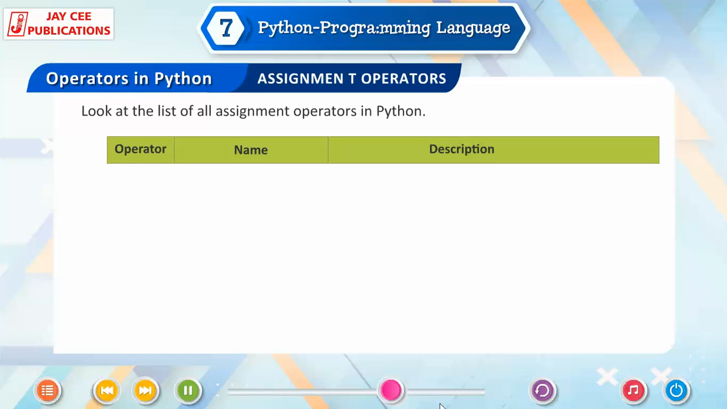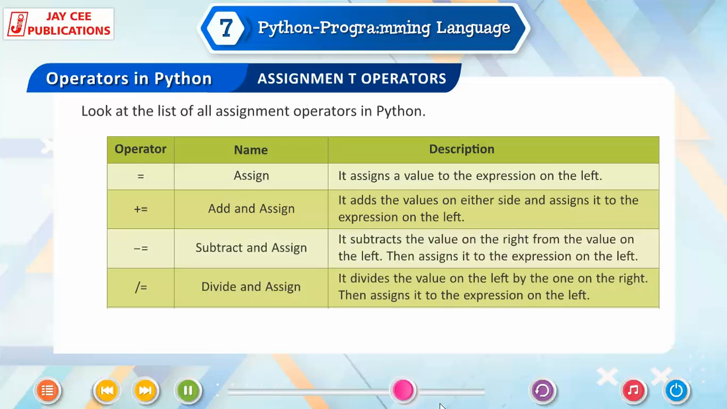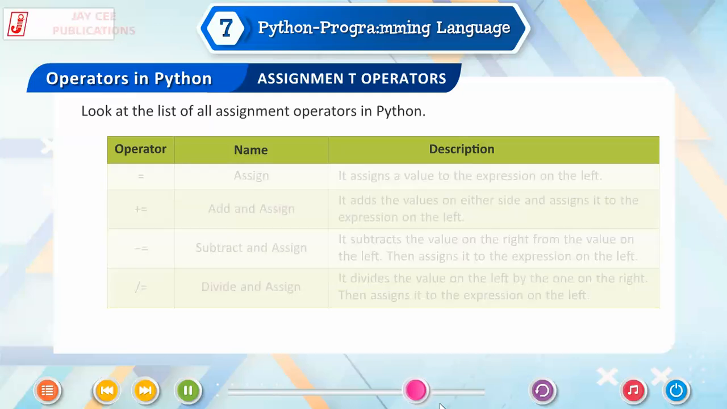Operator, name, description. Assign. It assigns a value to the expression on the left. Add and assign. It adds the values on either side and assigns it to the expression on the left. Subtract and assign. It subtracts the value on the right from the value on the left, then assigns it to the expression on the left. Divide and assign. It divides the value on the left by the one on the right, then assigns it to the expression on the left.